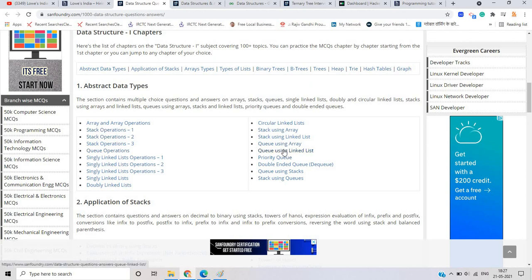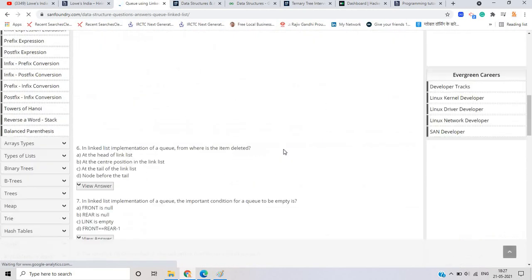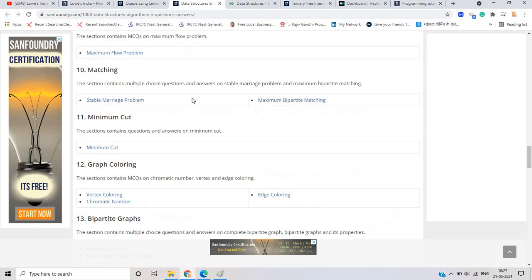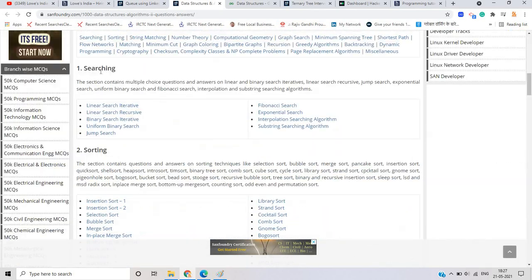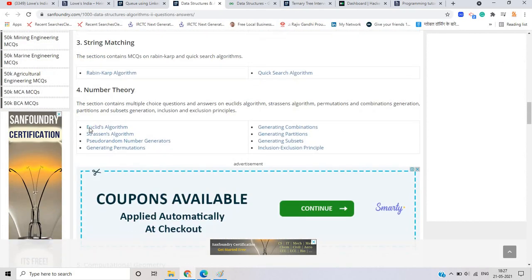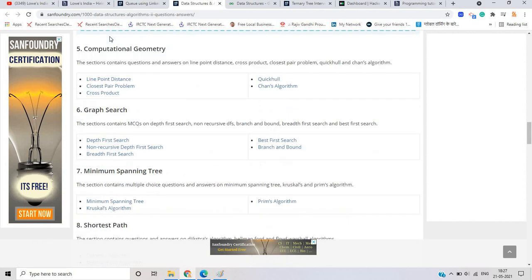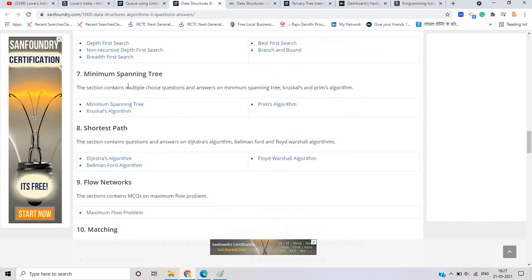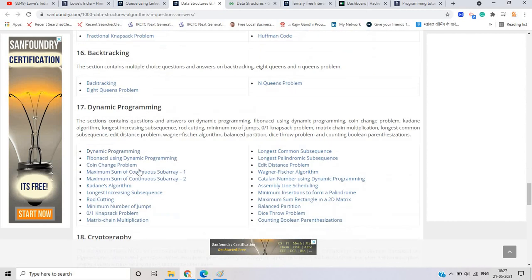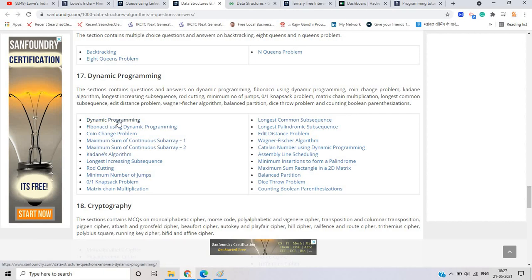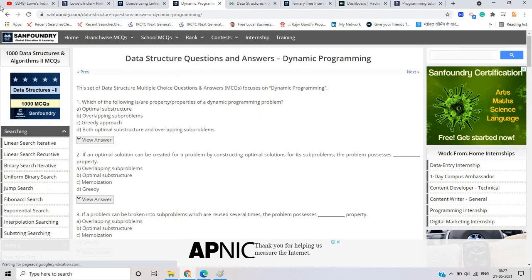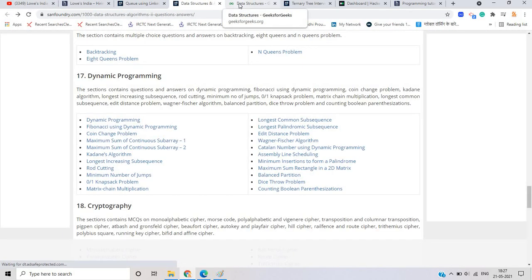If you open that and solve particular MCQ questions, you can see there are so many questions, and there is an algorithm section also. There are MCQs on searching, sorting, strings, number theory. You can see the various algorithms given, and computational theory, graph search, minimum spanning tree, shortest path, matching, graph coloring, recursion, greedy algorithm, backtracking, dynamic programming. If you prepare dynamic programming, there are a lot of questions on that website. So the Sanfoundry website is very good.